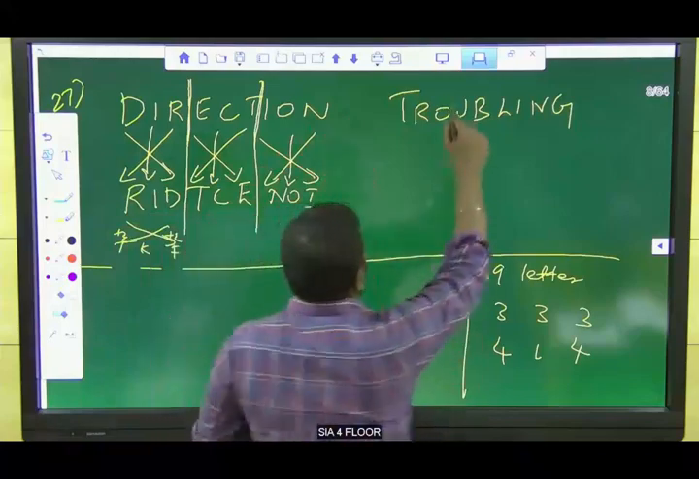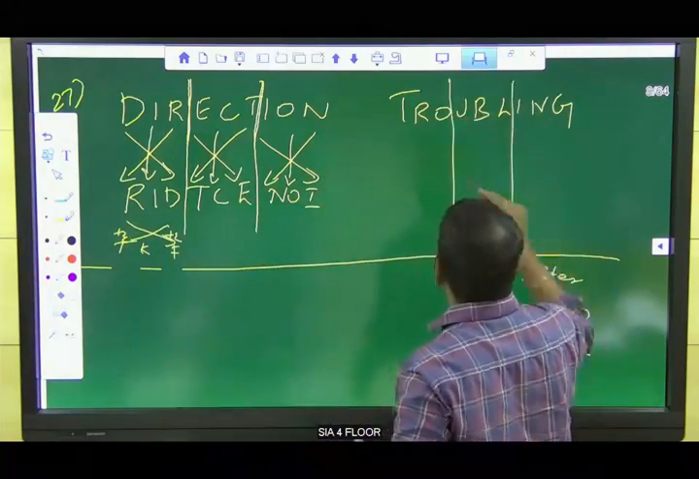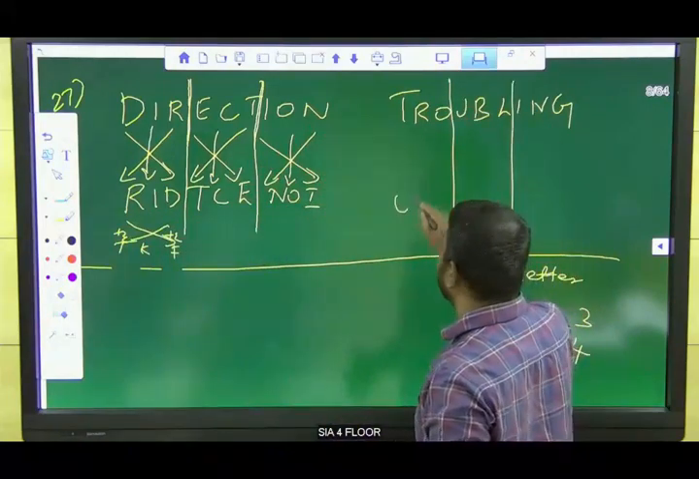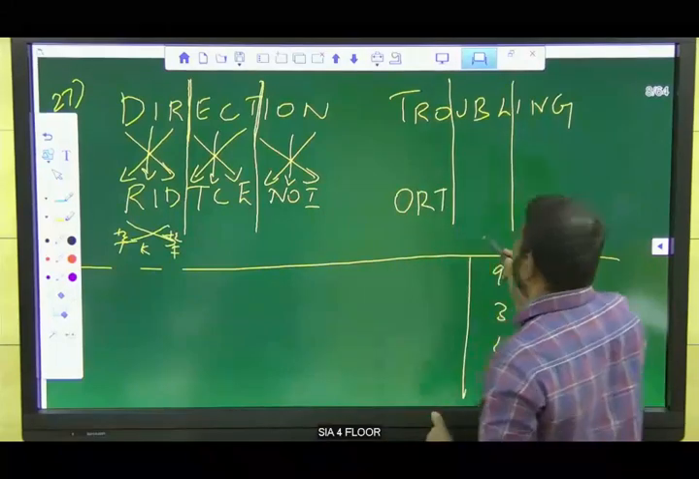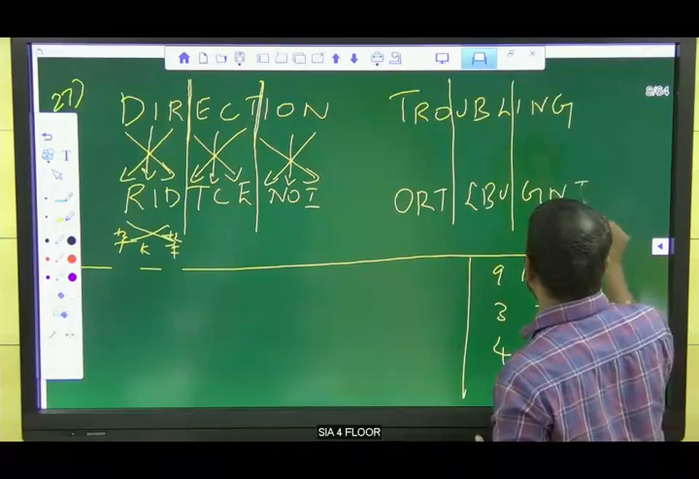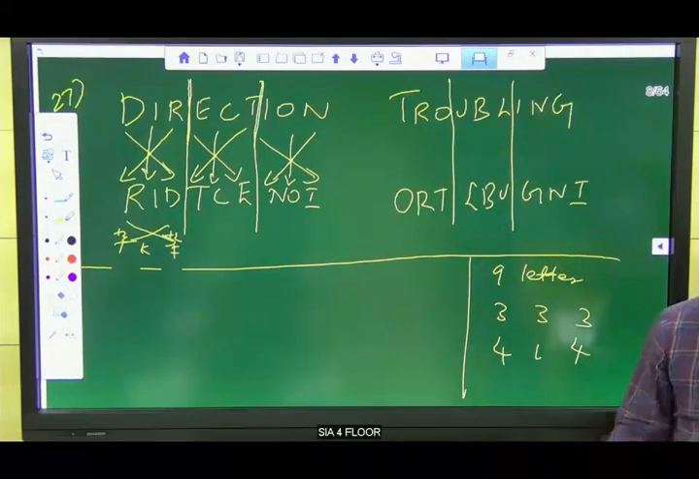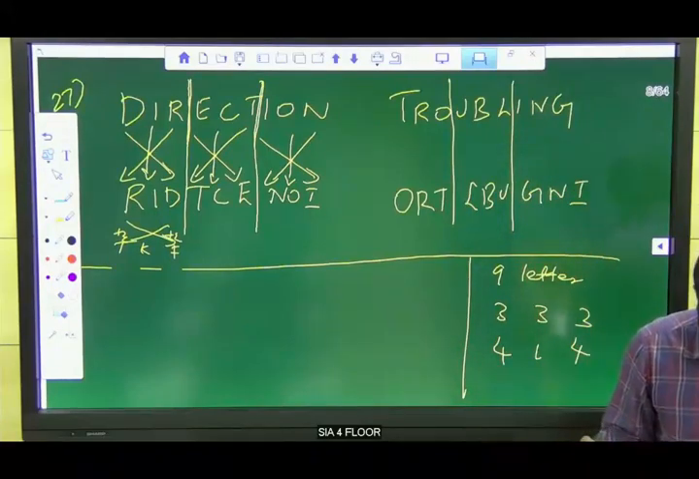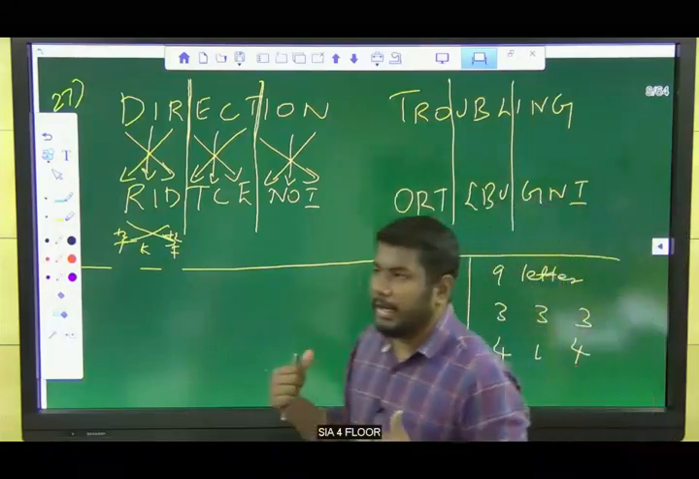So now apply the logic here. What is our logic actually? First letter, third letter interchange the position. Second letter remains same. So O R T L B U G N I. Clear? O R T L B U G N I. Yes, very good, guys. And this is for nine letters.